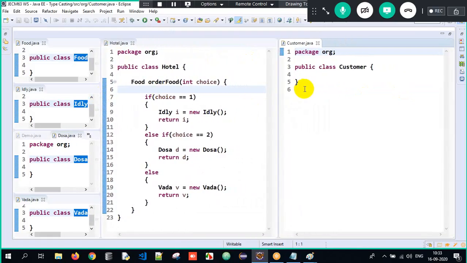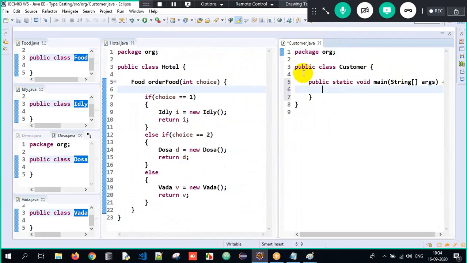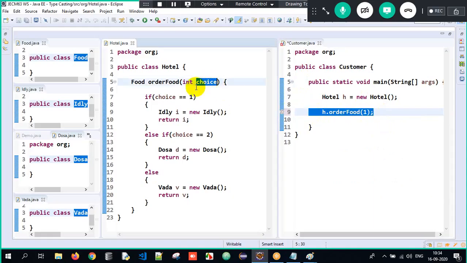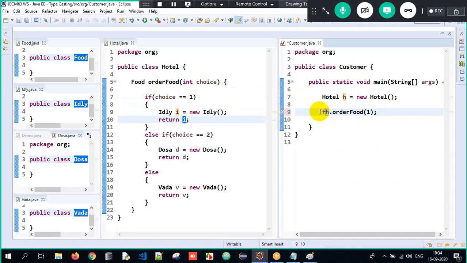So we are done with this first step. Here you'll have the main method. First of all, we will create an object of hotel, because order food is a non-static method. Now I will write h dot order food and pass 1. When I give order food of 1, the choice is 1. Is choice equal to 1? Yes. I'll create an idli object and return I here. That idli object you can write as food only, and the type of food is idli right now. I'll take a variable called food ordered here.